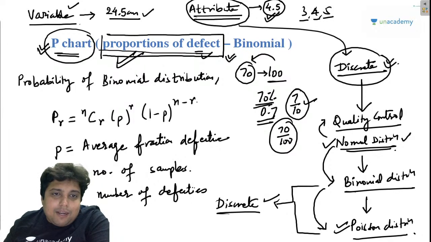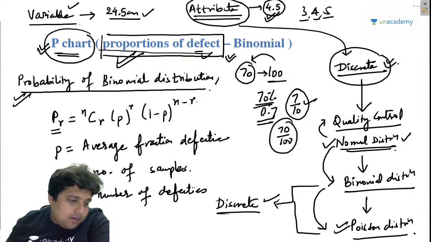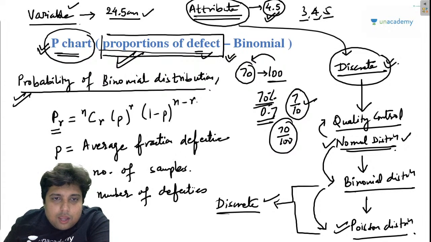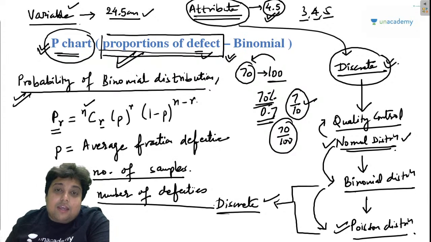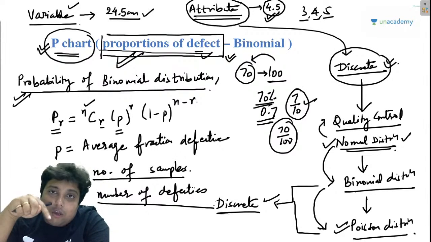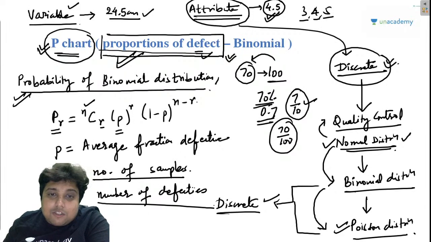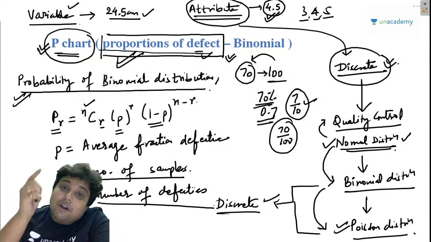So the probability of a binomial distribution is given by the relation P(r), where n is the number of samples I have tested, r, my friend, is the number of defectives, p, remember from class 11th and 12th, is the probability of an event happening, and 1 minus p is the event not happening.